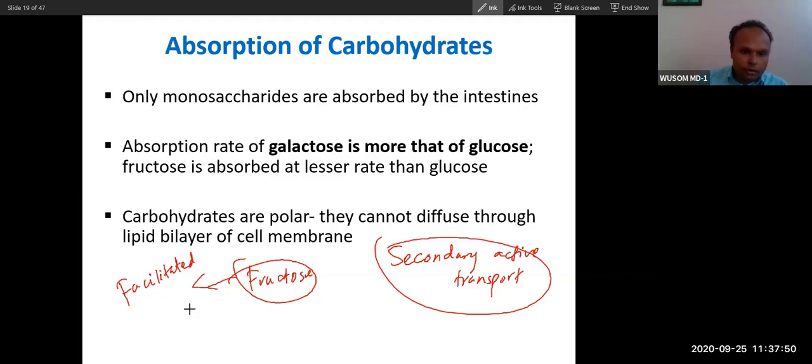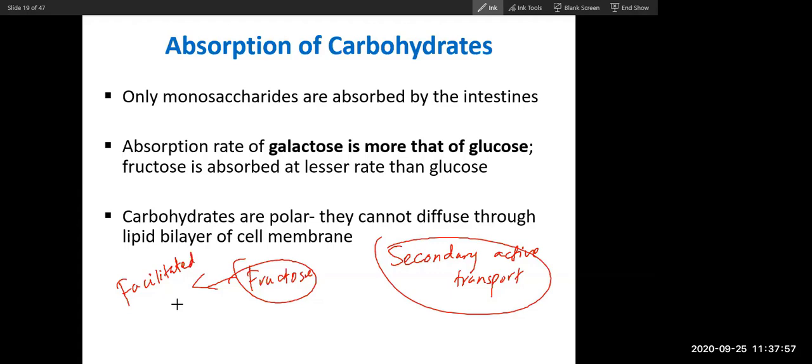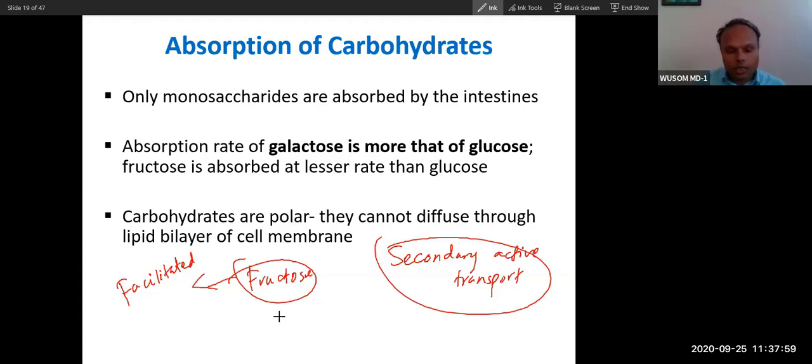What is facilitated diffusion? Diffusion mediated by a channel. Okay, channel. So this is facilitated diffusion. Whenever we say diffusion, it is a process that does not require energy, and this one, secondary active transport, is a process that requires energy. And the molecule name here is GLUT5.